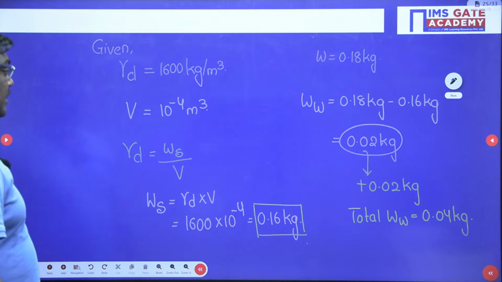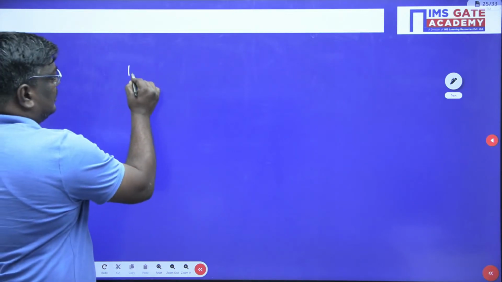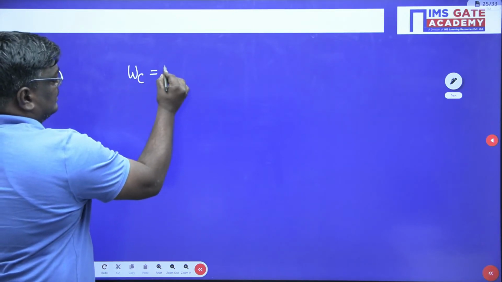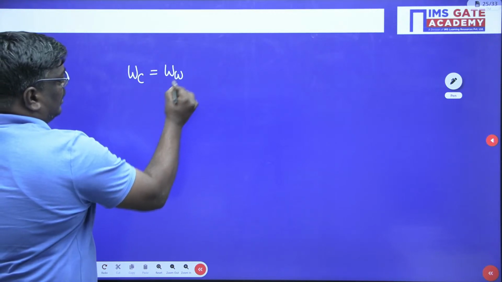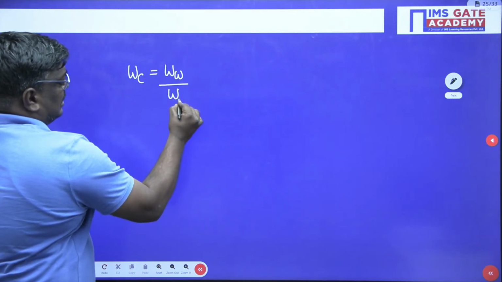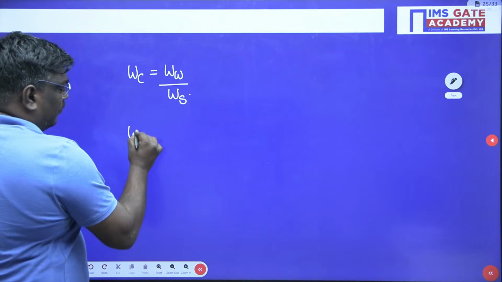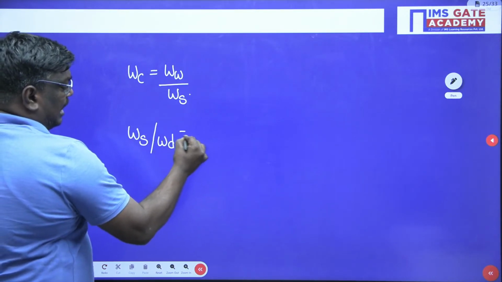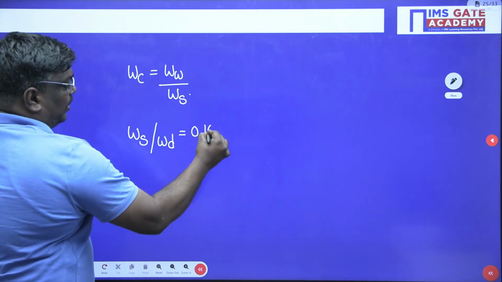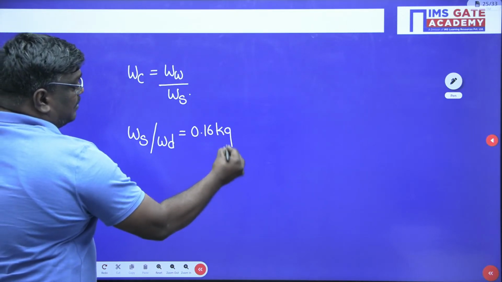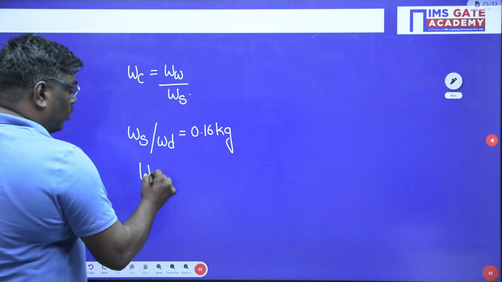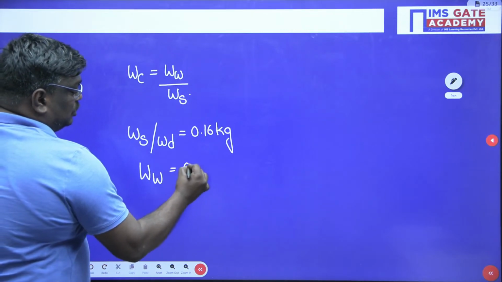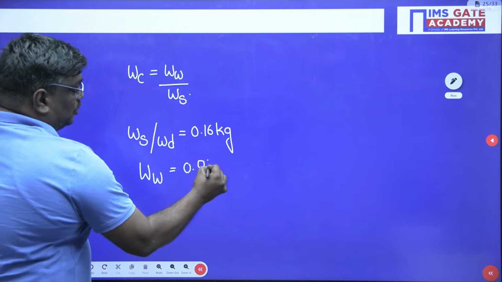Now my dear students, what is water content, sir? Water content is nothing but weight of water by weight of solids. Remember, weight of solids or dry weight both are same and you have calculated it as 0.16 kg. And weight of water you have got as 0.04 kg.